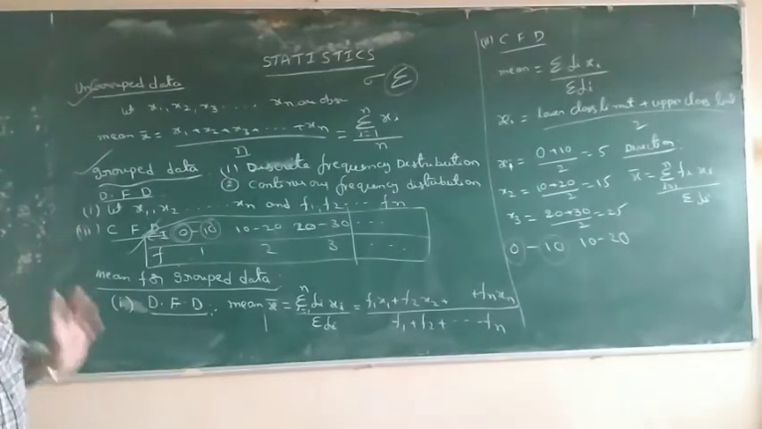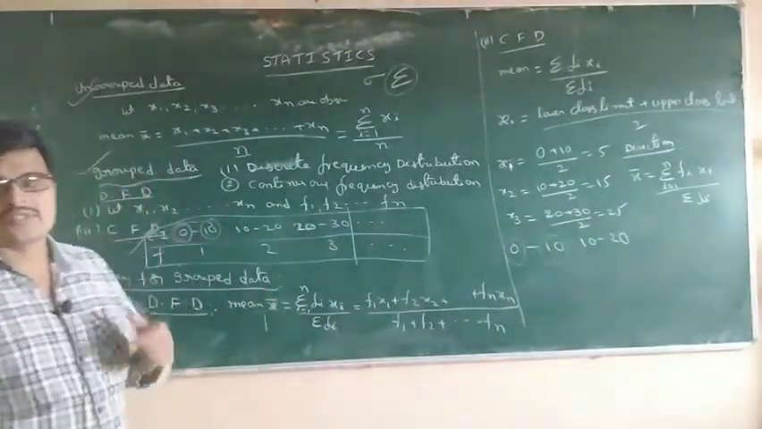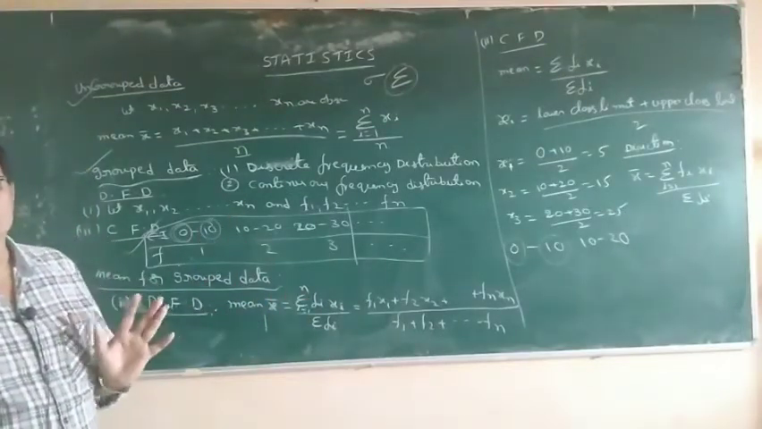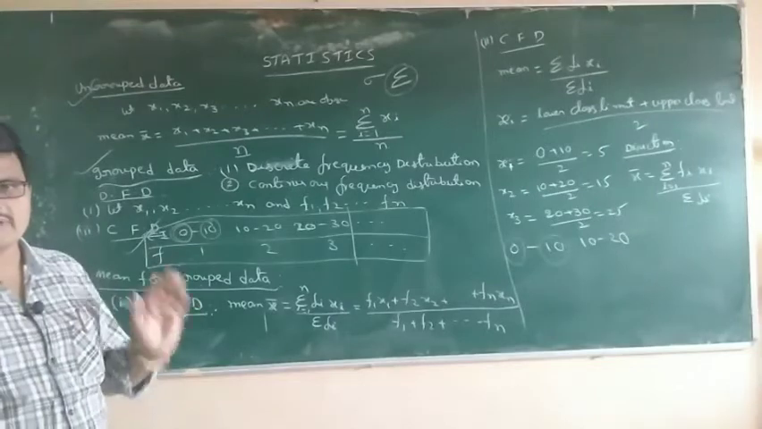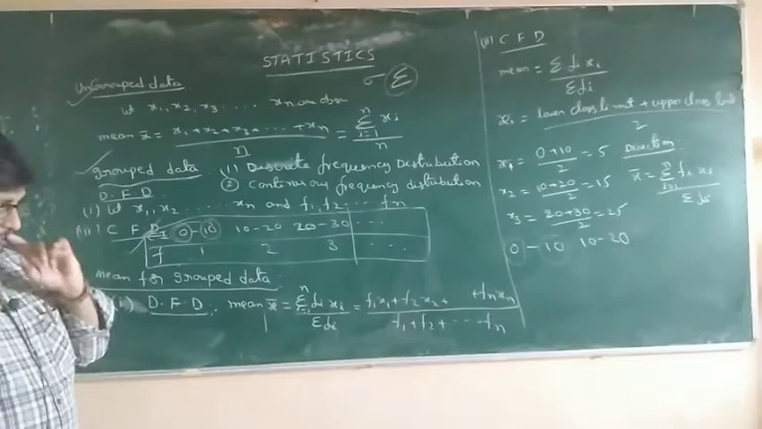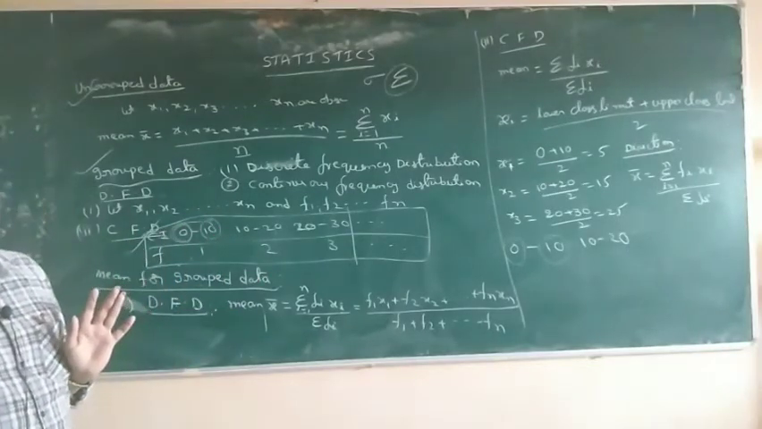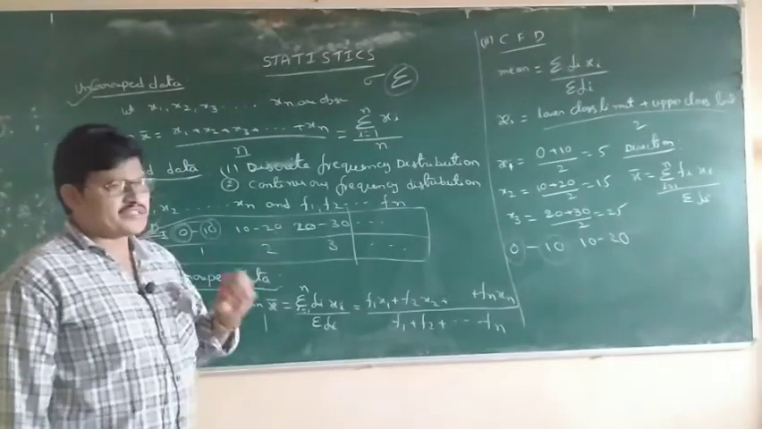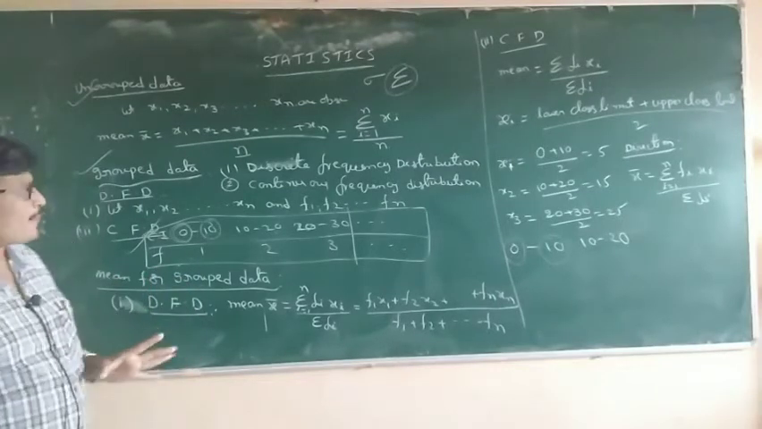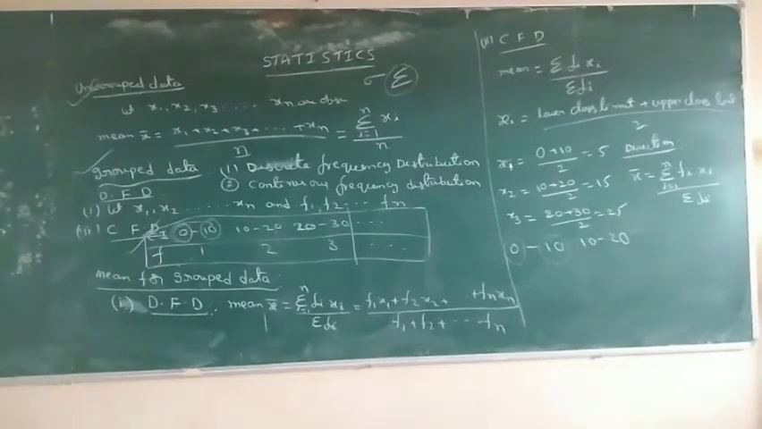After that we have to use the direct method, step deviation method, or assumed mean method, one by one, step by step. First we have to decide which distribution this is. Next, which method, direct method or the other. Now it is simple, one by one, step by step. Very simple. Listen carefully. So we are going to the problems first.